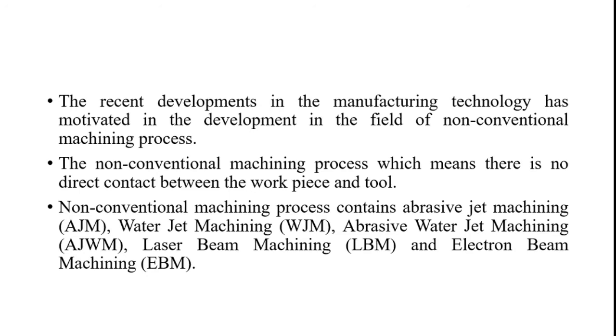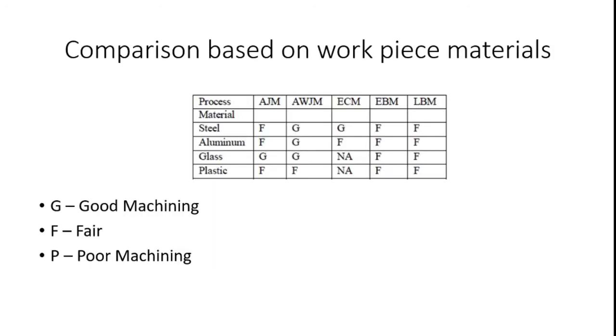Here, let's see what machining processes are available according to your unit 4 discussion. You may be aware of abrasive jet machining, water jet machining, abrasive water jet machining, laser beam machining, and electron beam machining. Likewise, you discussed these and we may get the knowledge from the video lecture. Now we discuss the differences between different manufacturing processes. I try to compare the different non-traditional machining processes.